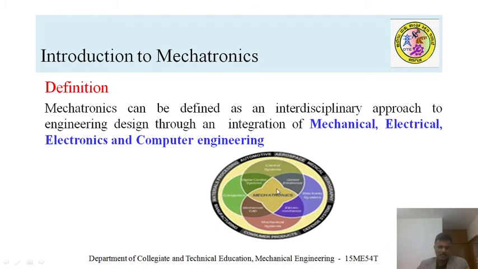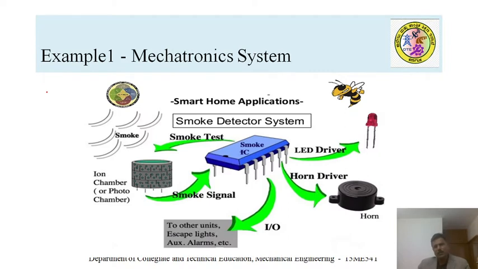This is where you can see the shaped structure gives you an idea of a mechatronic system, and it uses the concepts of all the engineering disciplines. That's how a mechatronic system is an integration of different disciplines. It makes use of all the concepts of different disciplines to perform different functionalities. Look at this simple example where you can understand a mechatronic system.